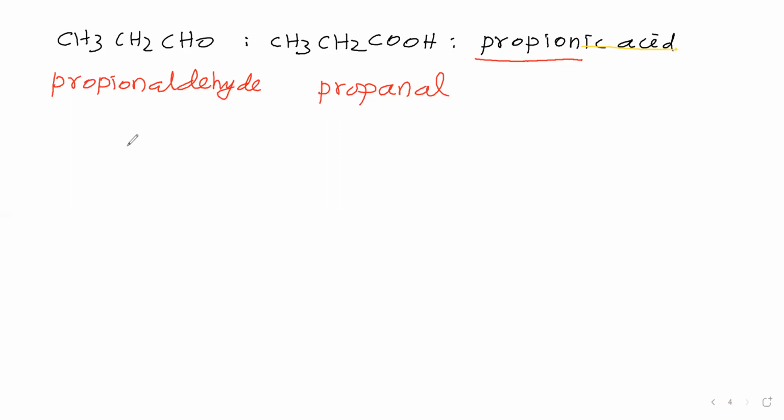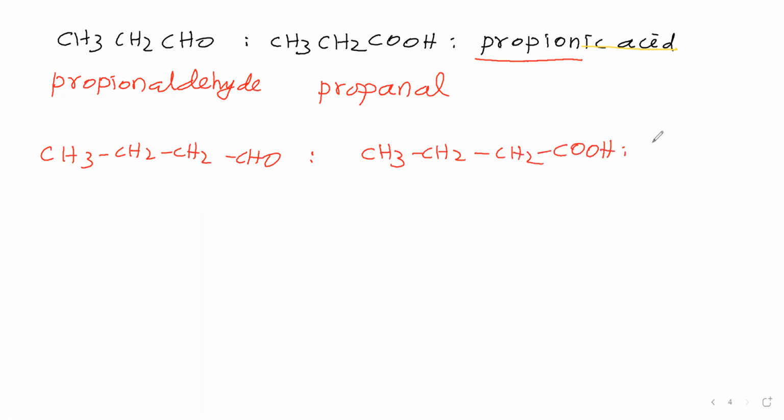Next, we will take CH3, CH2, CH2, CHO. For this, we will take the corresponding carboxylic acid. The corresponding carboxylic acid is CH3, CH2, CH2, COOH. For this, the common name is butyric acid, from the Latin word butyrum. Butyric acid we say.